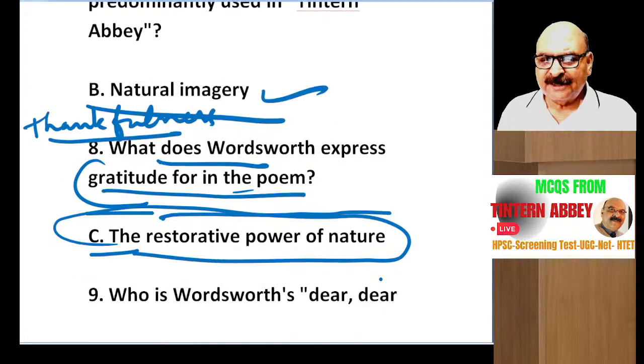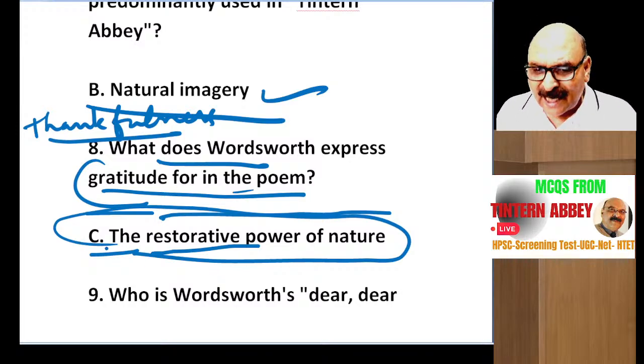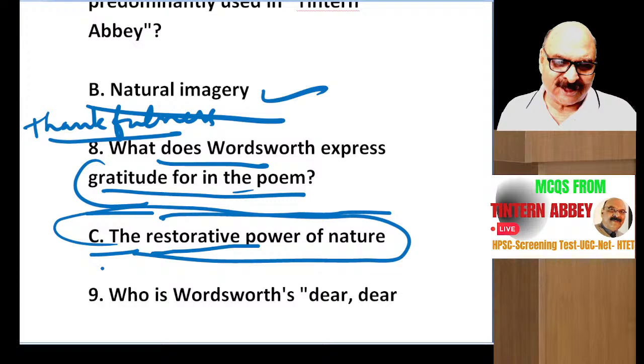I have read this: the restorative power of nature. What is the restorative power of nature? Nature restores everything damaged in human beings. If you are disappointed, you will become relaxed in the lap of nature, and nature itself restores its own health also.